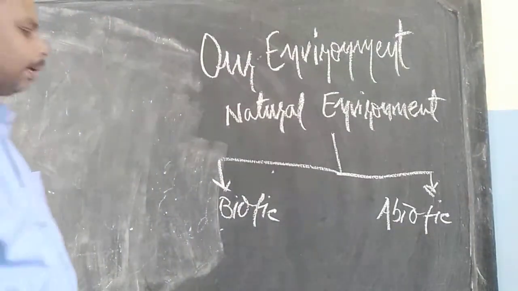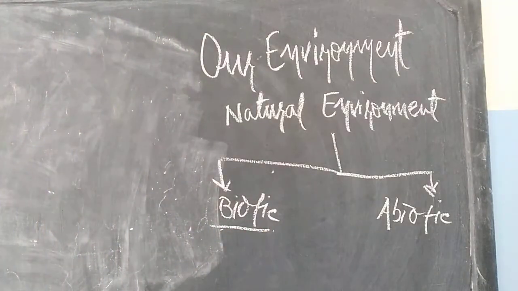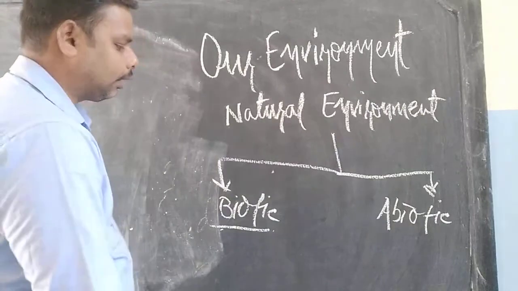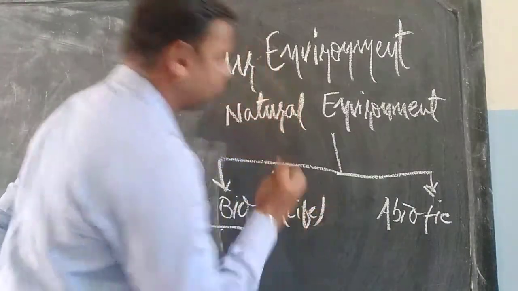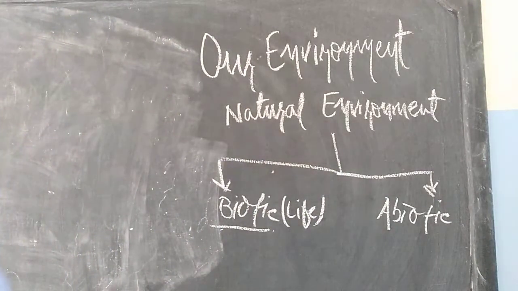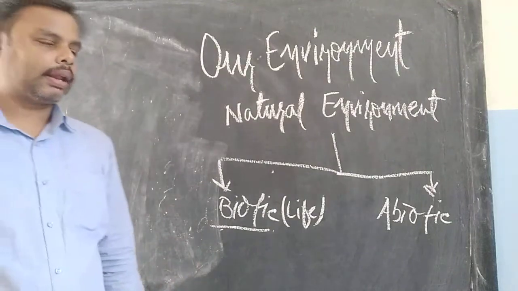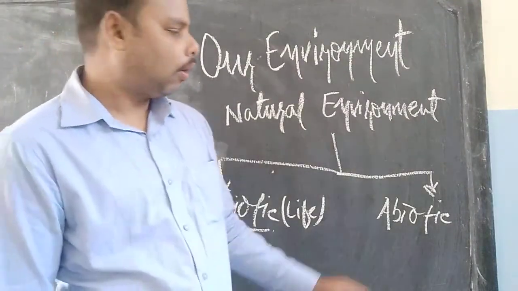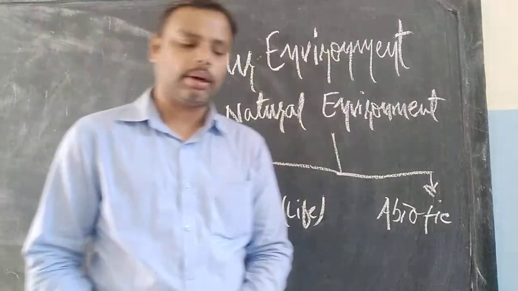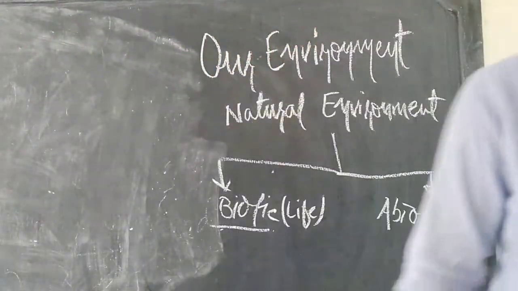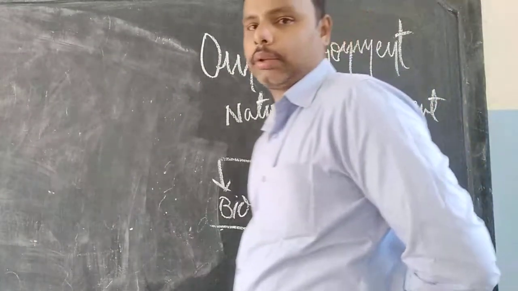As far as biotic resources are concerned, they are those resources which have life in them. Anything which has life is called a biotic resource. All those things which have life, like human beings and animals, fall under the category of biotic resources. Whereas in abiotic resources, all those things which do not have life are included. For example, land, water, air are abiotic resources.